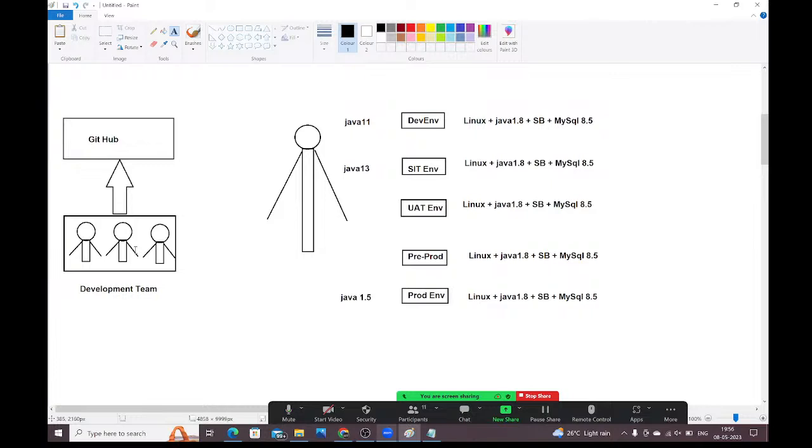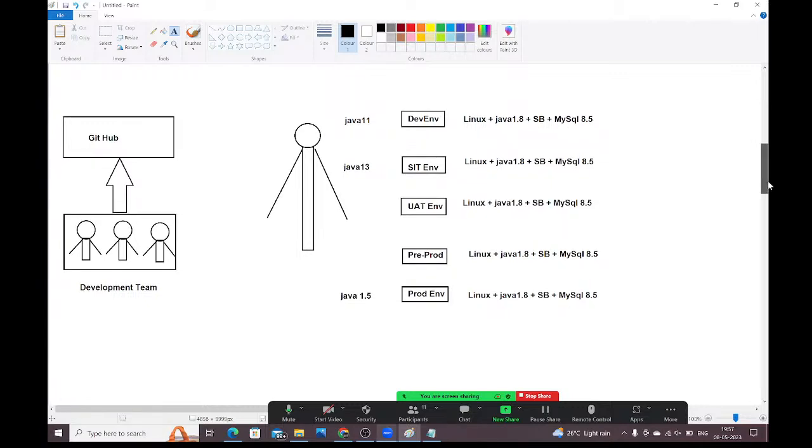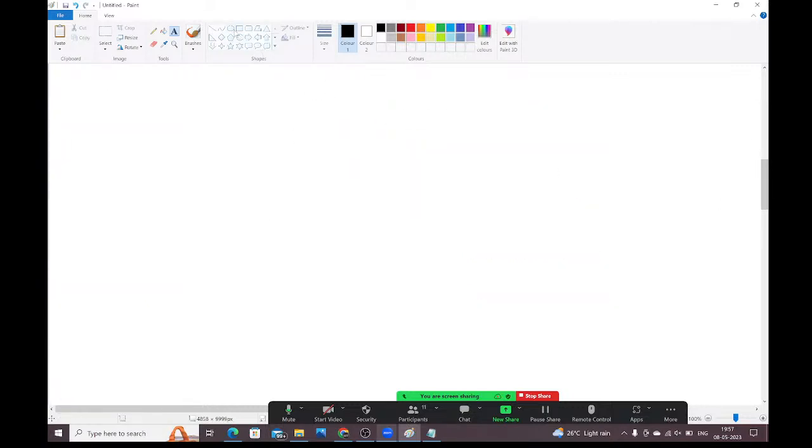See guys, observe carefully. Whatever application we developed, we need to test that application in all the environments. Very, very important point, guys. Here, this is my system, guys. I have developed the application in my system. That application is working as expected in my system.